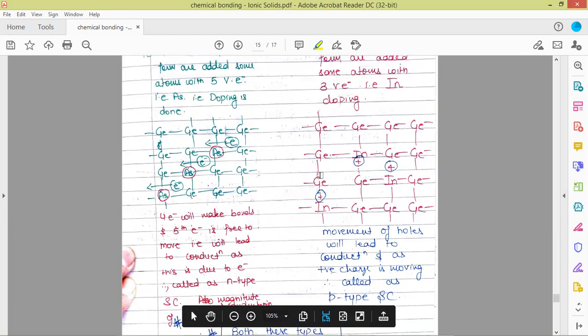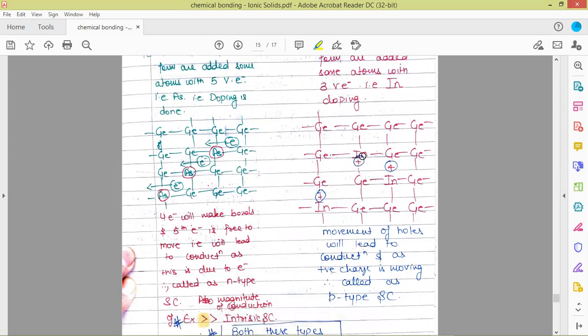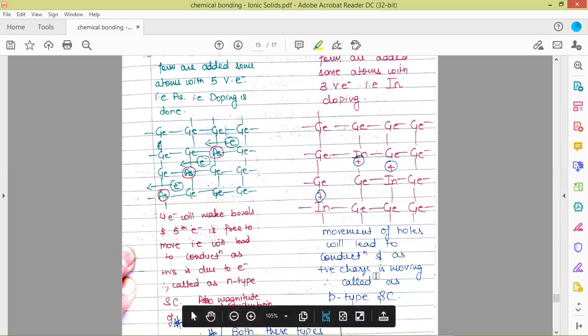Similarly, here when we have put a group 13 element, one electron is missing to make a bond with the germanium. So there is a presence of a hole. This hole will be filled after getting an electron donated from the neighboring element, that is neighboring germanium. So there will be a movement of this hole. As there is a movement of positively charged particles, the conduction is going to be due to the presence of holes in the structure. So that is why these are positively charged, and these types of semiconductors are called p-type semiconductors.